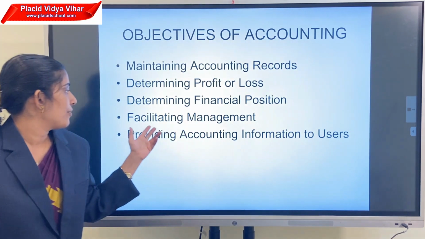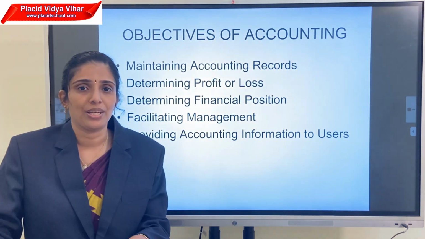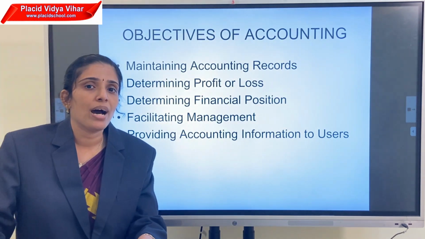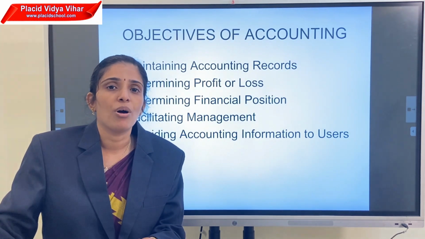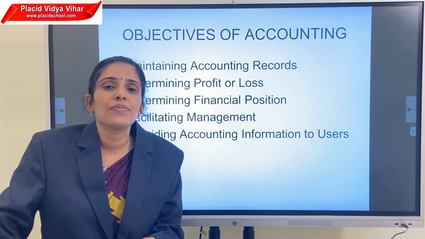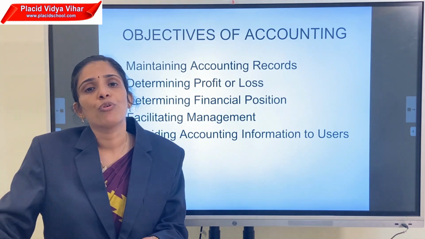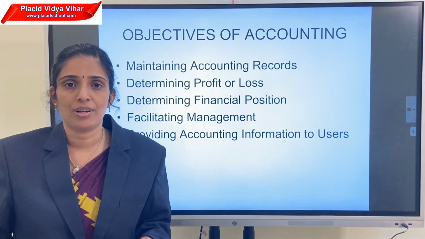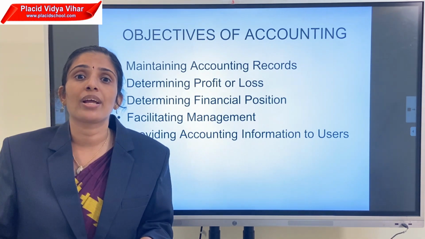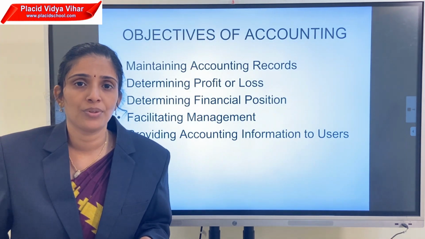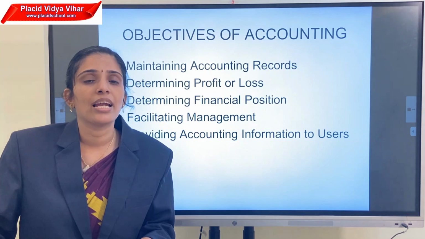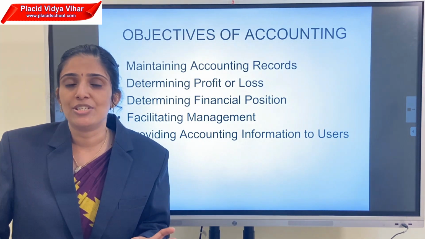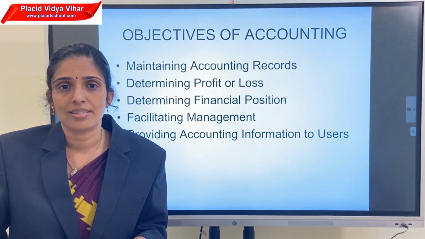Then the next objective is facilitating management. After the preparation of the profit and loss account and the balance sheet, we get a clear idea about the organization. This will be helpful to the management for decision making and also for controlling, budgeting, etc. And also they can forecast the activities for the future. So the accounts are helpful for management for their planning, budgeting and decision making processes.